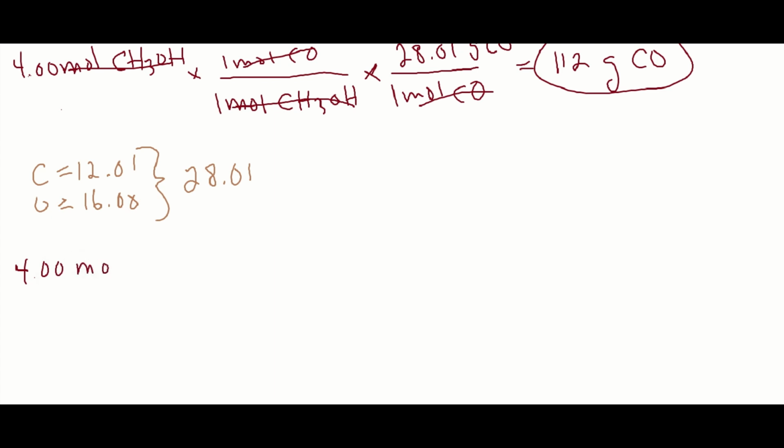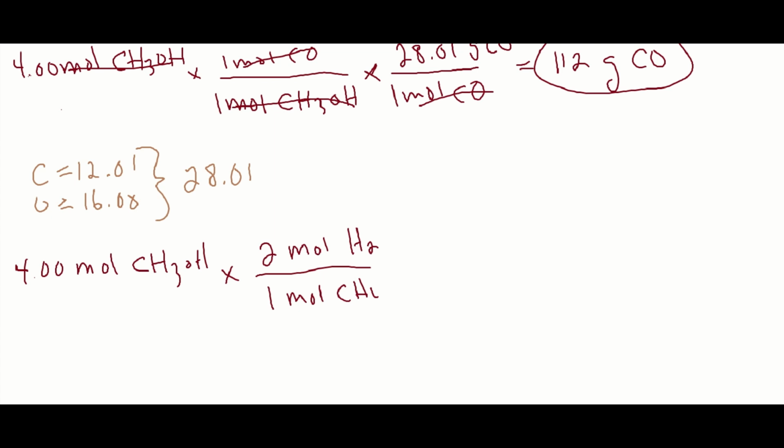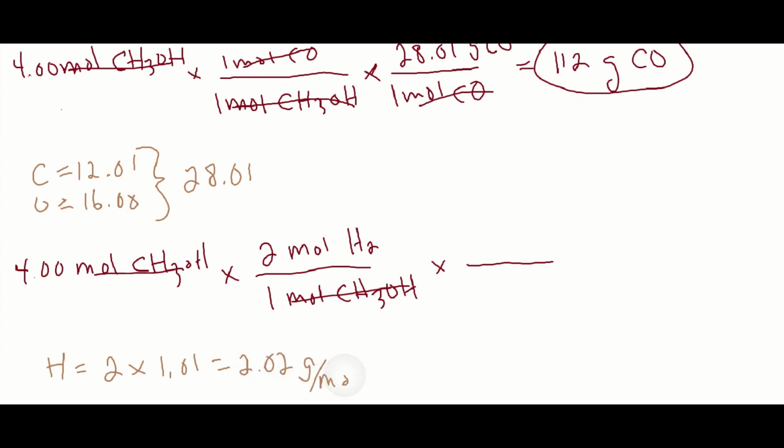All right, let's do the other one. 4.00 moles of methanol. Now this mole ratio is a 2-to-1, if you recall. We need 2 moles of hydrogen gas to make 1 mole of methanol. Cancel, cancel. Molar mass of hydrogen. There's 2 of them, times 1.01. 2.02 grams per mole. That's our molar mass.